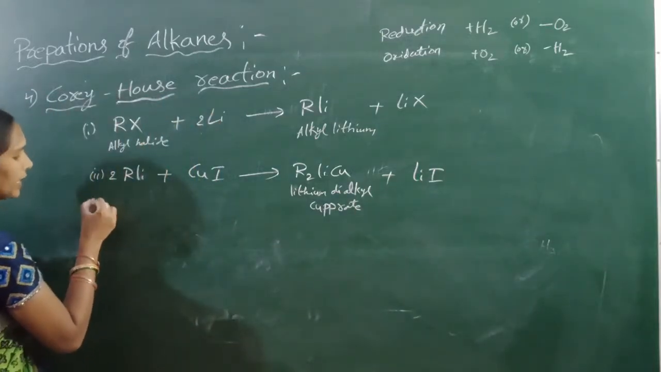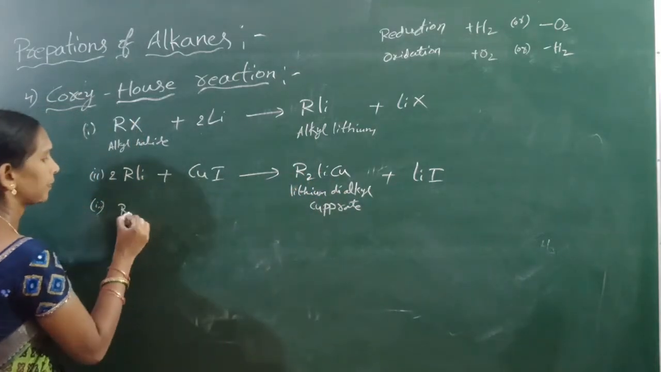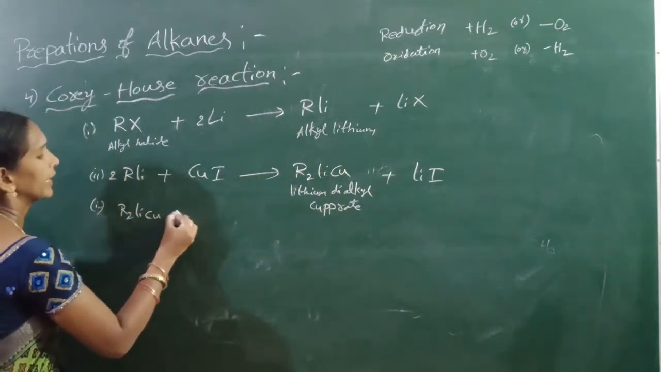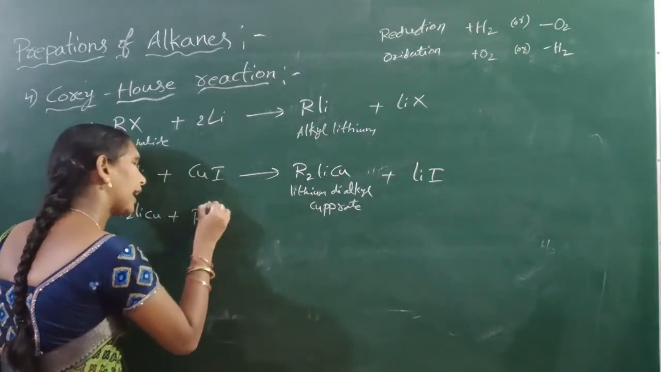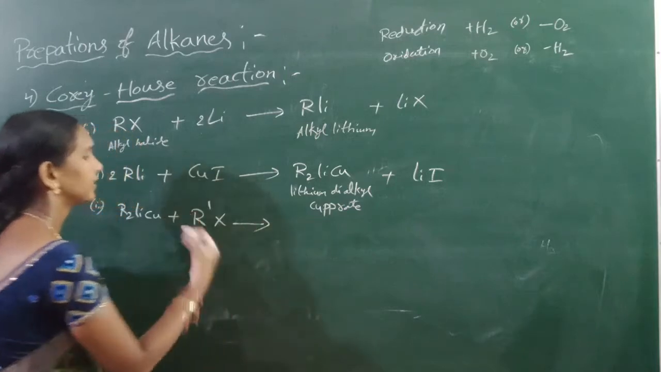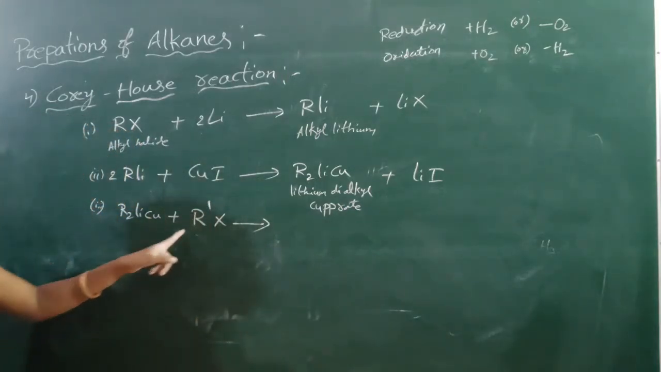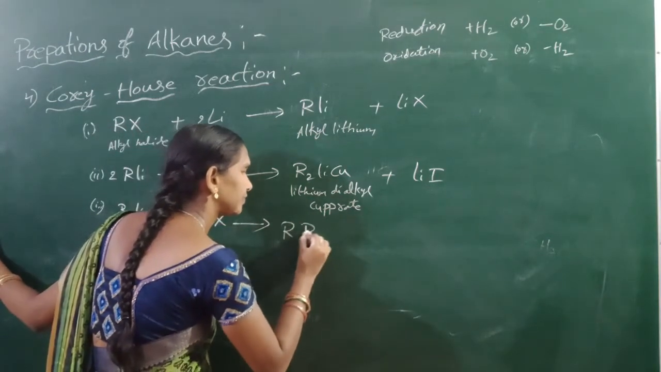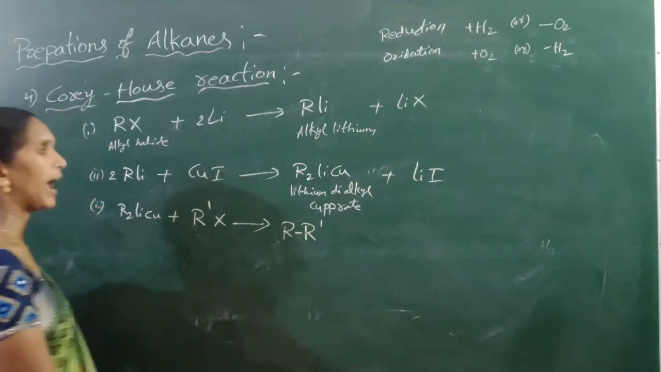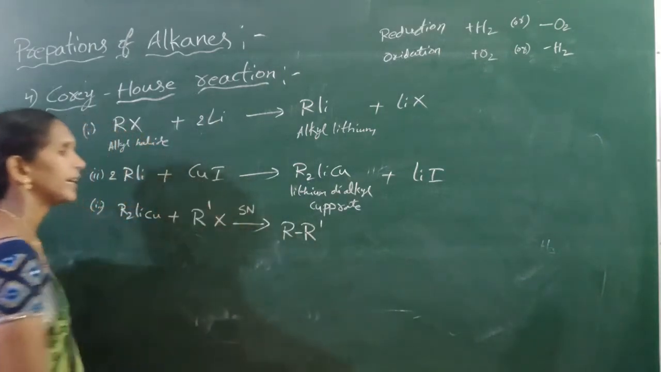And the third reaction is the formed dialkyl lithium cuprate can react with another alkyl halide, R-X, to form alkanes. Here a substitution reaction takes place.